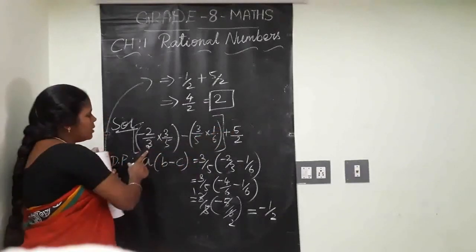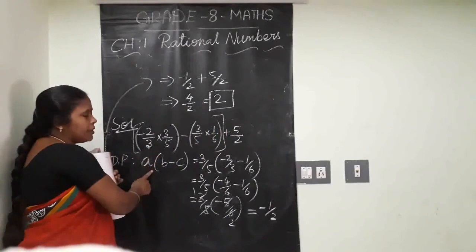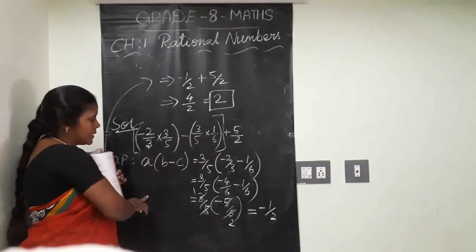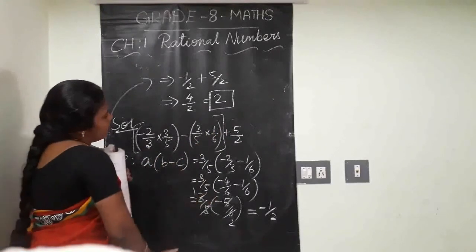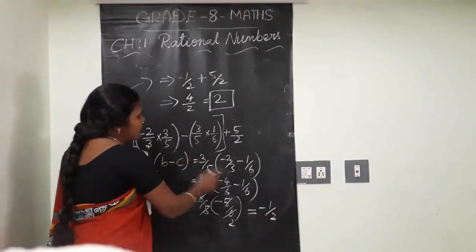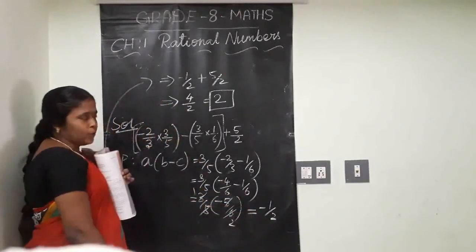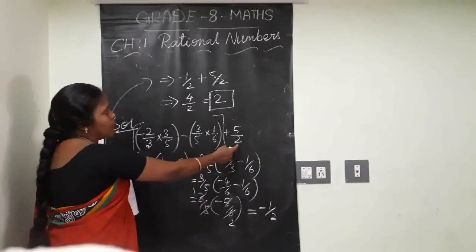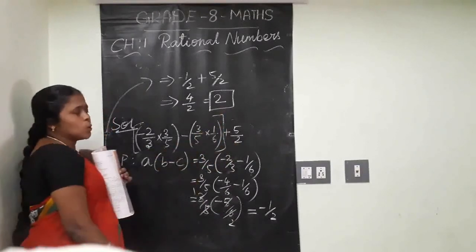Clear? So here I have used the distributive property of multiplication over subtraction. The first two groups' answer was minus 1 by 2. With that I added plus 5 by 2. The final answer for this question is 2.